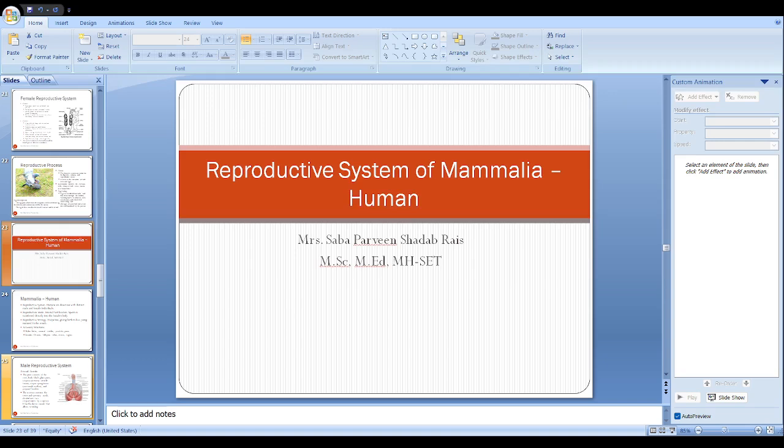So when this ova is released from the ovary, its remnants will remain in the ovary in the form of the corpus luteum. This corpus luteum is responsible for supporting that ova. Whatever fertilization happens, it will support the pregnancy by secreting progesterone, as well as maintaining the LH, that is the luteinizing hormone, balance. Why? Because the luteinizing hormone is responsible for the ovulation.